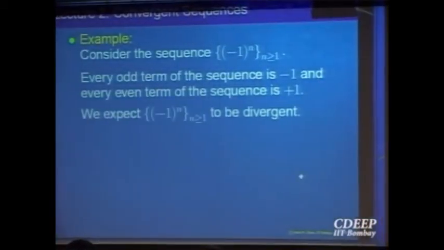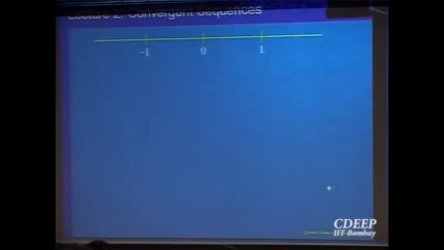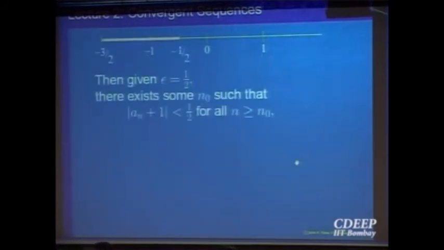So we expect it to be divergent. So let us prove this. Suppose a_n converges to L, which is equal to minus 1. I have drawn the picture here also. So let us say given epsilon. In the picture I did not say what epsilon is. The basic idea was that L minus epsilon and L plus epsilon should be away from 1. So you can always choose, for example, epsilon equal to half. Then what will be the interval around minus 1 of length epsilon? Minus 3 by 2 to minus 1 by 2. So convergence says all the elements must be inside this after some stage.